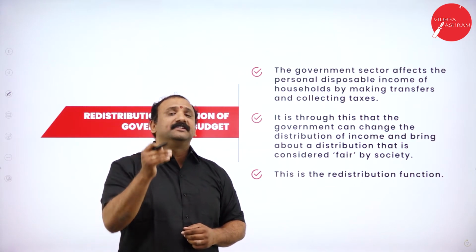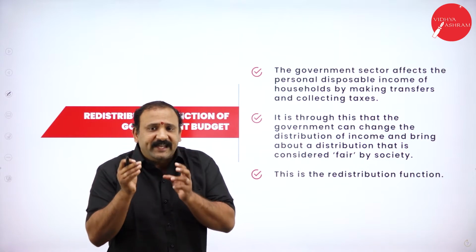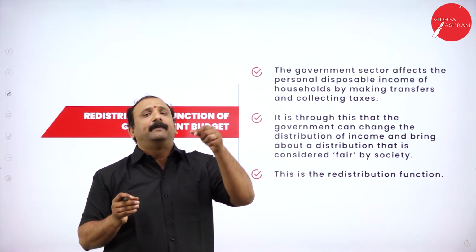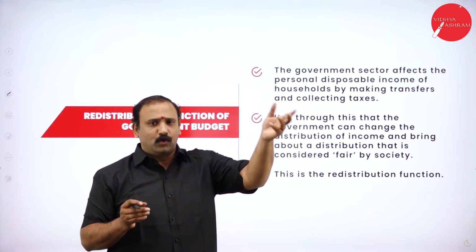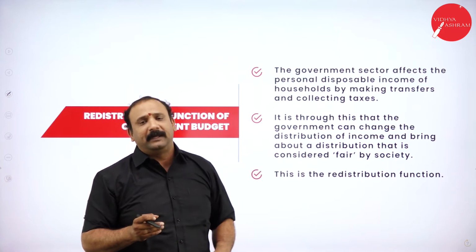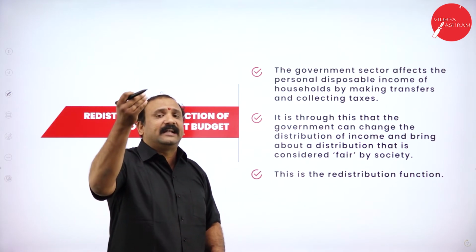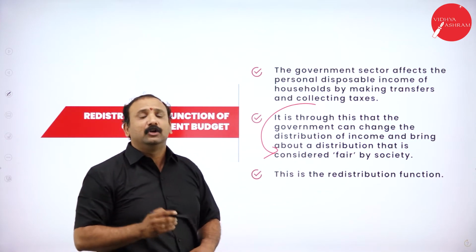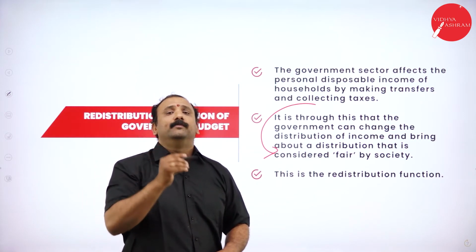Now what happens with these taxes? After collecting the tax, the government will use that money and start building infrastructure, roadways, railways, whatever possible for the benefit of the people. So the money that is collected from the people is again rotated back towards the people for their own benefit.